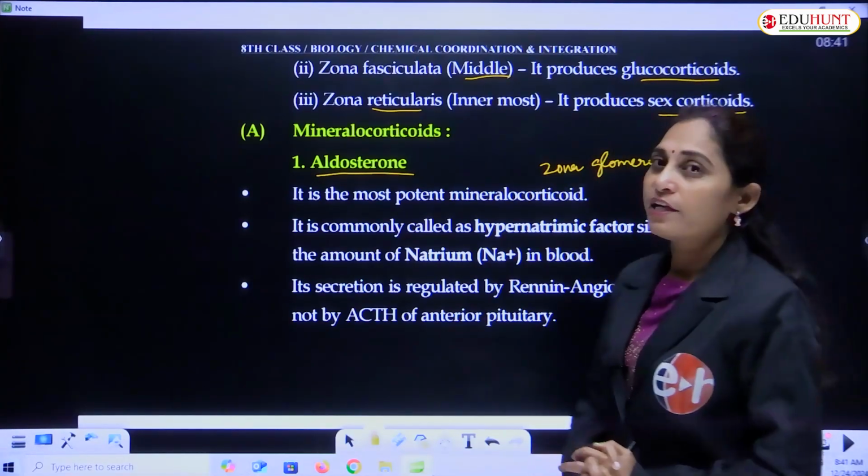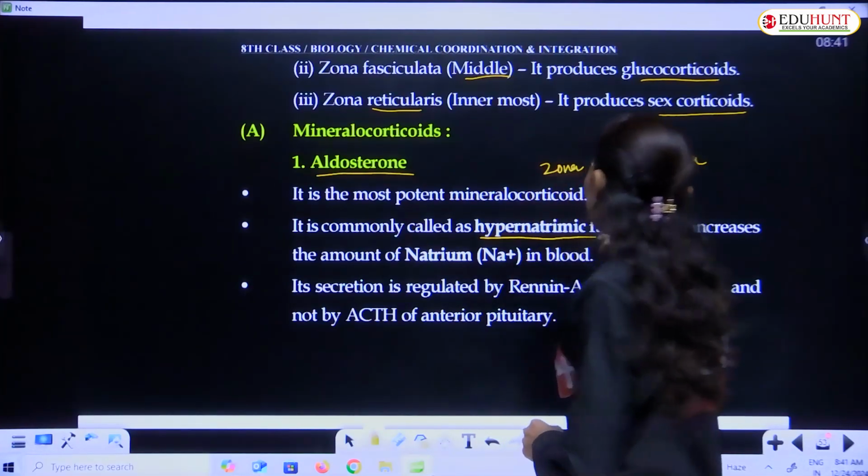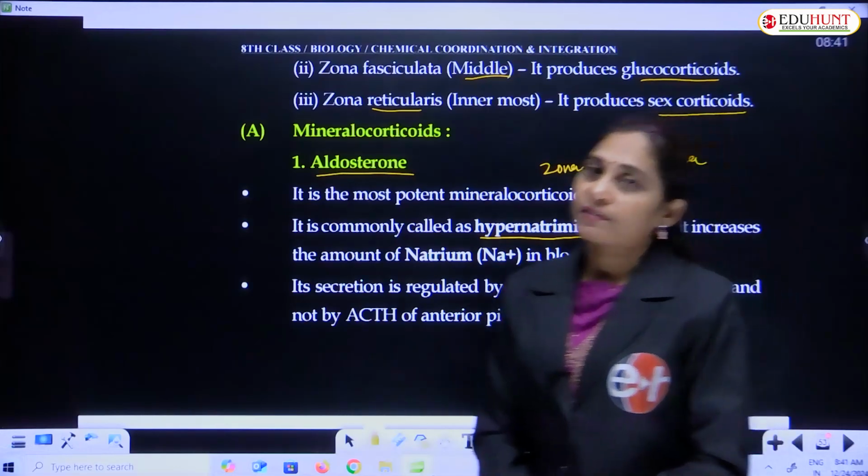It is commonly called the hypernatremic factor.